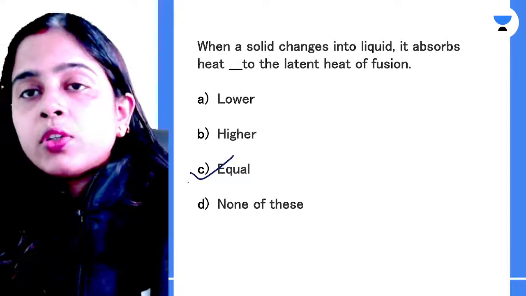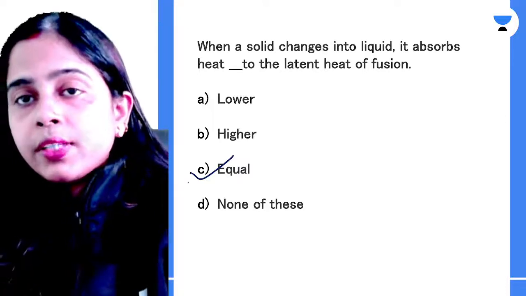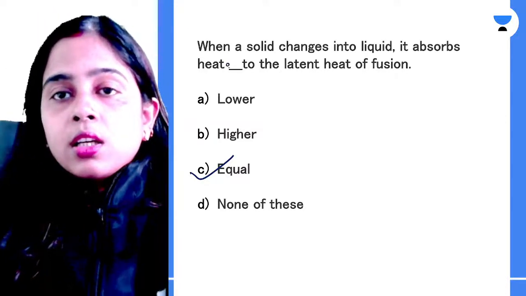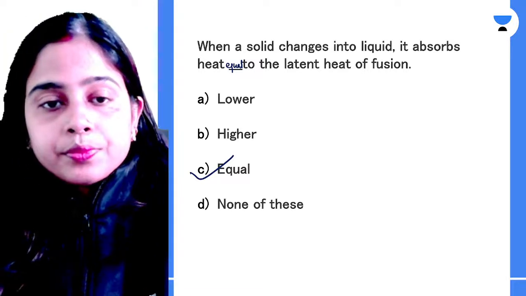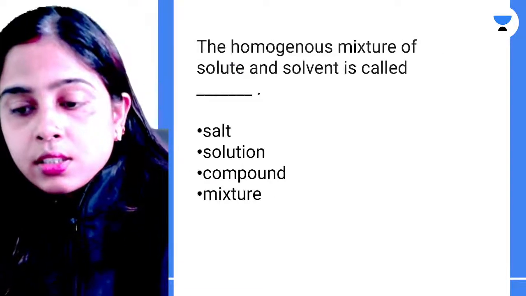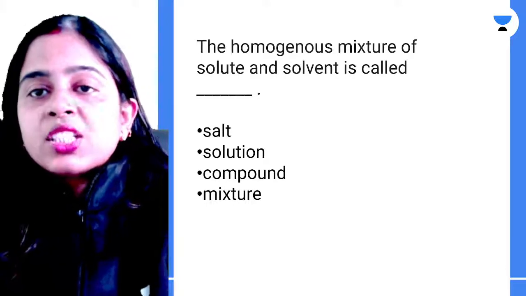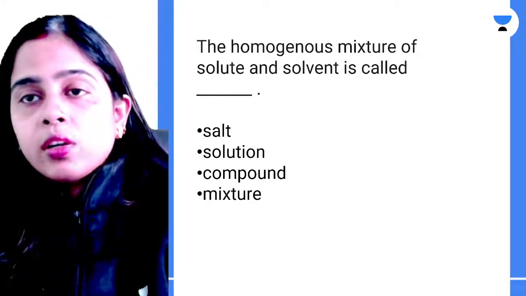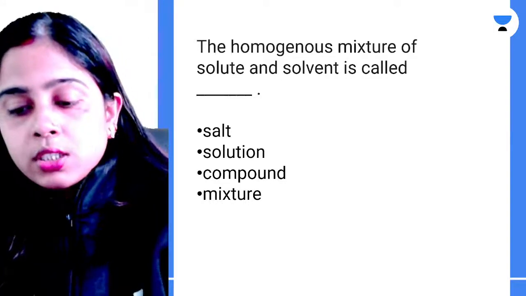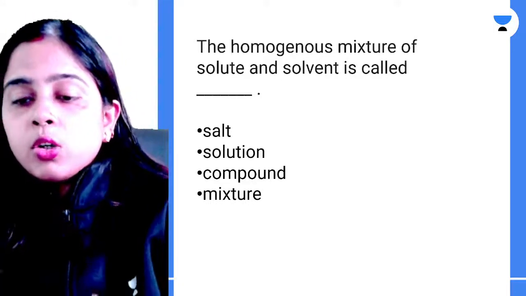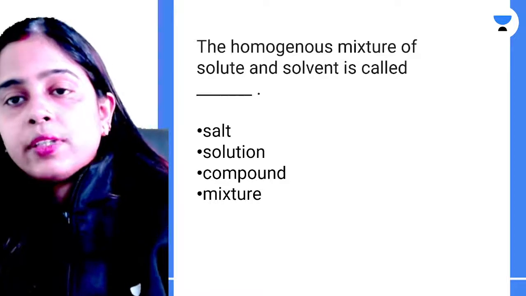So if you want to change your solid to liquid, it will absorb heat equal to the latent heat of fusion. Next. The homogeneous mixture of solute and solvent is called dash. Salt, solution, compound or mixture. What do you call the homogeneous mixture of solute and solvent?